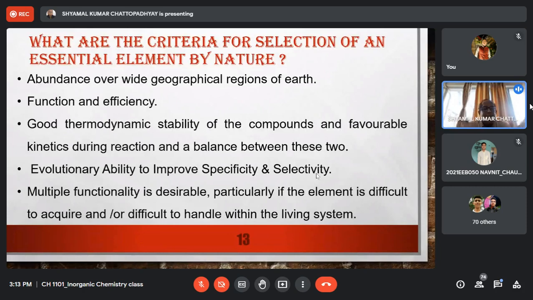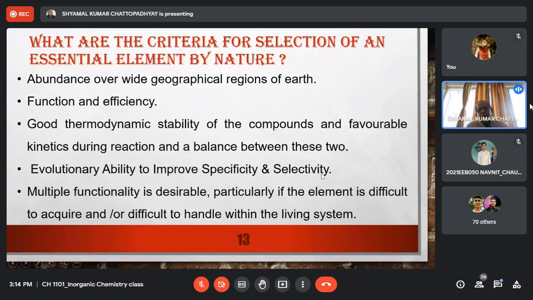So previously there were 11 essential elements, but during evolution the biological system found that some more elements would be more useful, and so they are now using around 25 elements as essential elements. So with evolution, the nature of the elements may change.